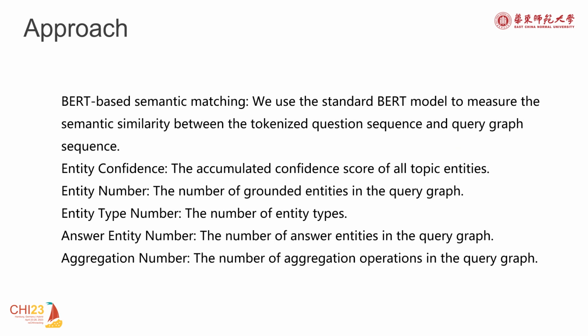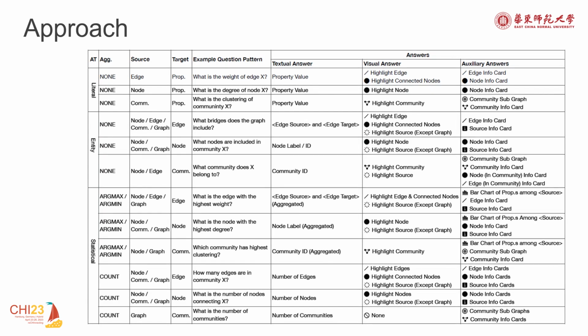For the candidate query graphs, we rank them with a reinforcement learning model. We train this model on a large dataset of questions named ComplexWebQuestions and a large knowledge base named Freebase. We generate a 6-dimension feature vector, and feed the feature vector of each candidate query graph into a fully connected layer of the reinforcement model to obtain the policy function. After the aforementioned process, we obtain an optimal query graph for the question. By generating a SPARQL query from its core relation path and executing the query in the KB, we can obtain the textual answers. We then design an answer generation module to provide intuitive and insightful answers to the user.